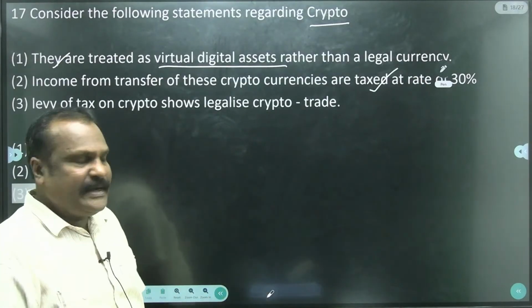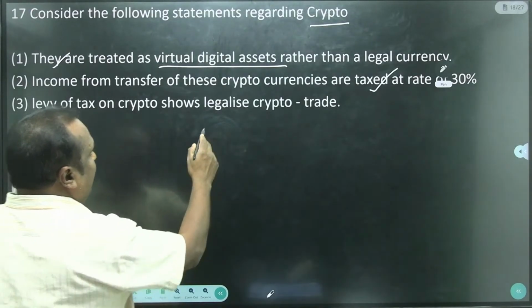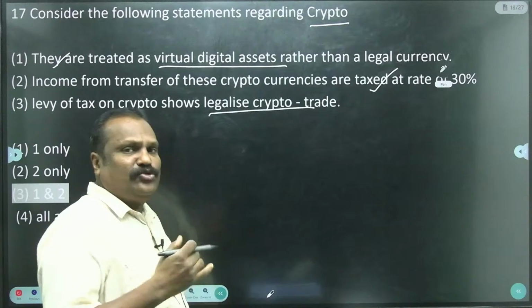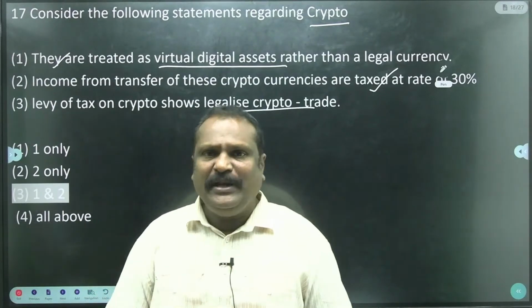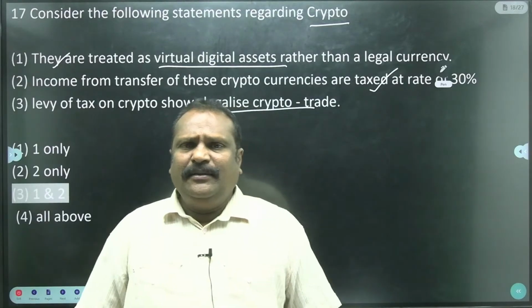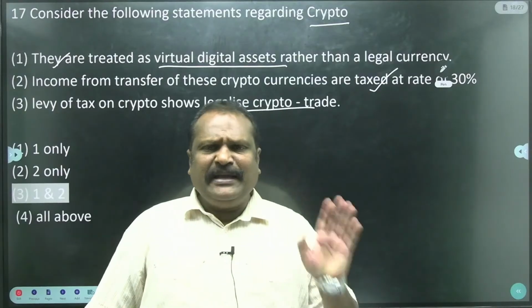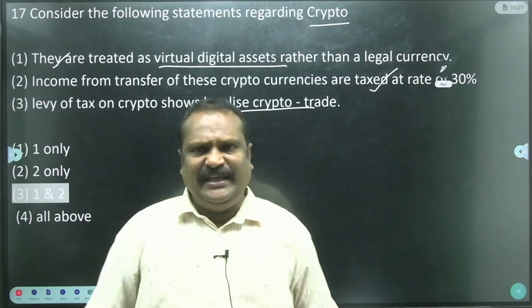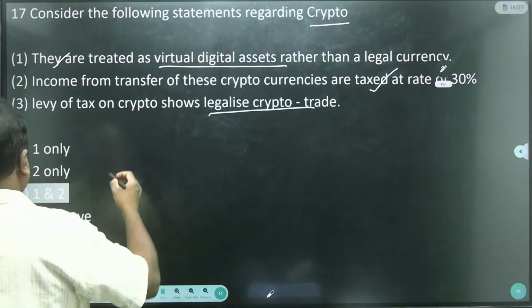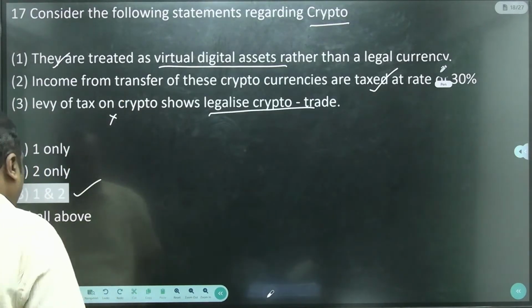One-time tax. And levy of the tax on cryptocurrency shows legal crypto trade? No, it has no legality, because we cannot prevent people's participation in cryptocurrency. They can only levy the tax. Now the answer is 1 and 2 only.